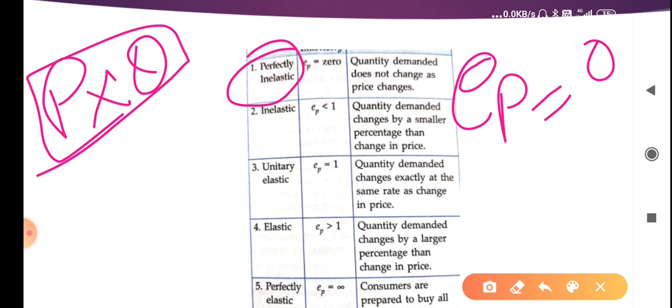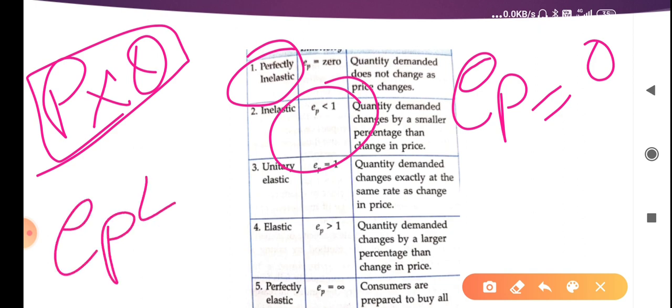While we are discussing inelastic, EP will be less than 1. Less than 1 means there is more change in price and less change in quantity demanded. So that condition is known as inelastic condition. It is a mild condition of perfectly inelastic. Perfectly inelastic means there is no relationship, and inelastic means there is a relationship, but it has very little contact, meaning more change in the price and less change in the quantity demanded.